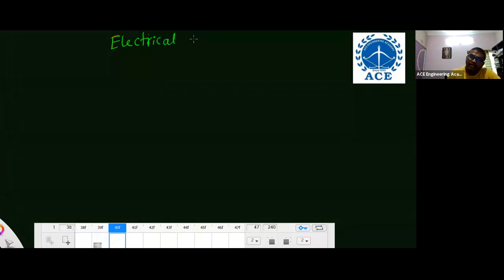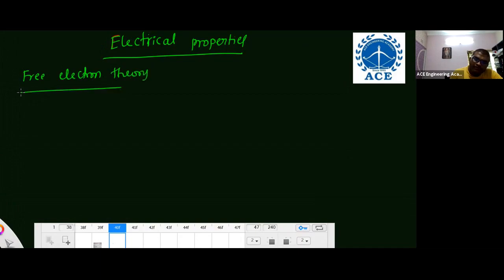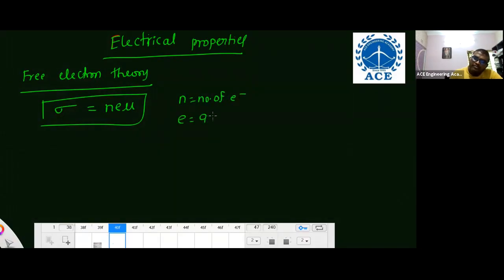Electrical properties: if you consider, based on free electron theory, you have to remember that electrical conductivity is n e mu. n is the number of electrons, e is the electron charge, 1.6 into 10 power minus 19 coulomb, mu is the mobility of an electron. You have to remember this formula. From the basic formula, sometimes they'll ask you questions. Right?